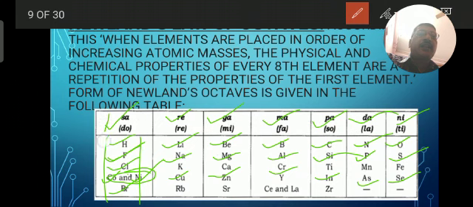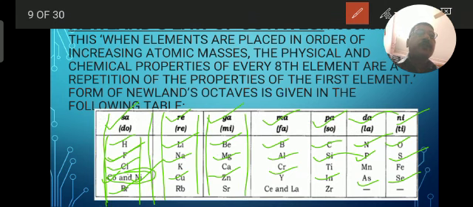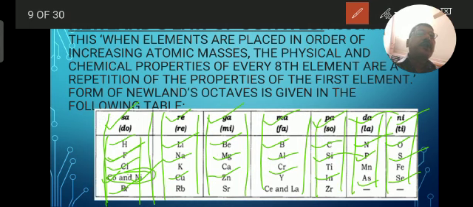This vertical column is known as a group. This is also one of the groups. Vertical columns are known as groups. All the eighth elements placed in this classification show the same chemical properties. This means there is a repetition of chemical properties after a certain interval, as mentioned here: repetition of the properties of the first element.